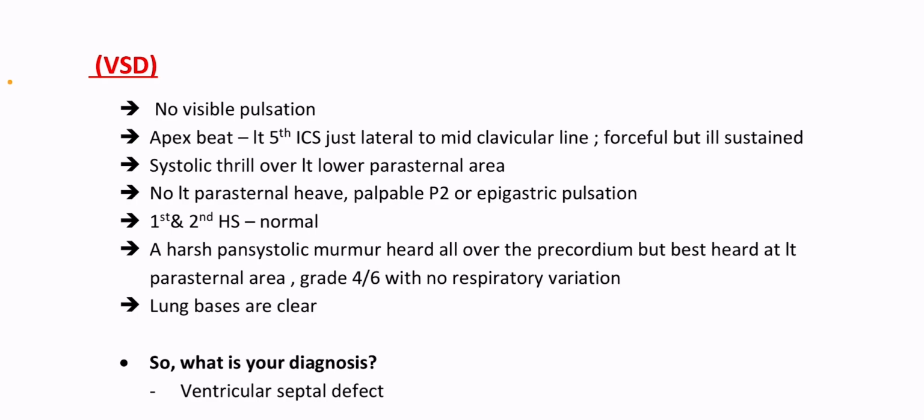A harsh pansystolic murmur heard all over the precordium but best at left parasternal area, grade 4 by 6 in intensity with no respiratory variation. Lung bases are clear. So, what is your diagnosis? It is ventricular septal defect.